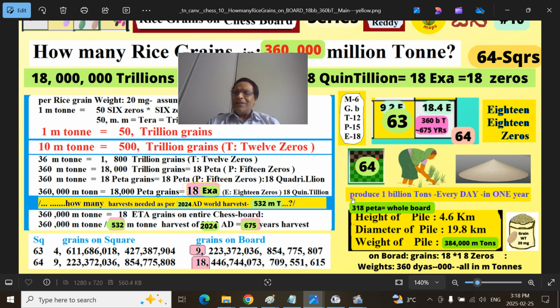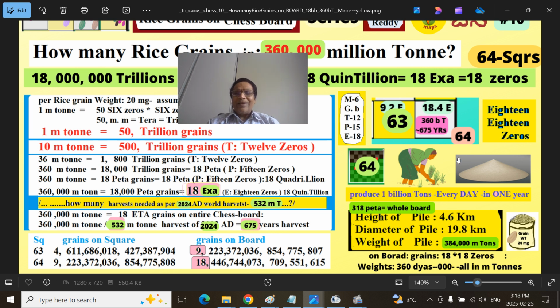That means even if you produce 1 billion tons of rice grain per year, remember currently we are producing around 500 million, you have to harvest for roughly 360 years. That is now around 300-odd, the number of days in a year.